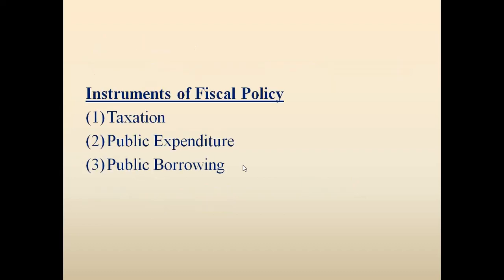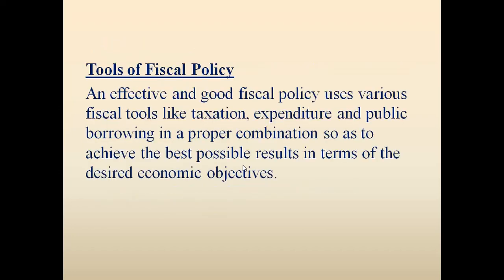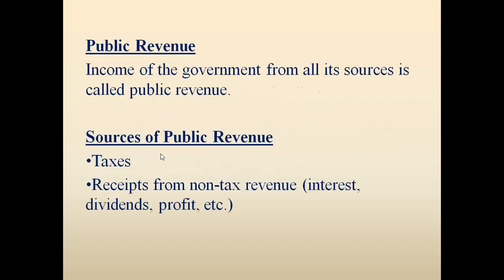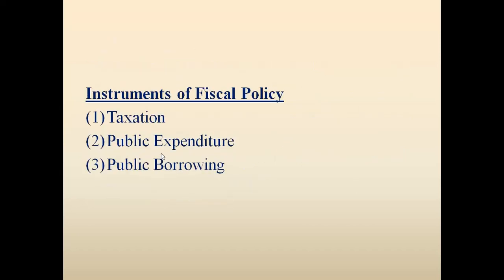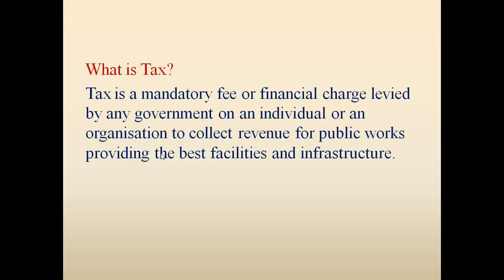So what are the instruments of fiscal policy? As we have already discussed in the definition, the tools are taxation, expenditure, and public borrowing. So these are the instruments of fiscal policy: number one, taxation, number two, public expenditure, and number three, public borrowing. These are the three instruments of fiscal policy.